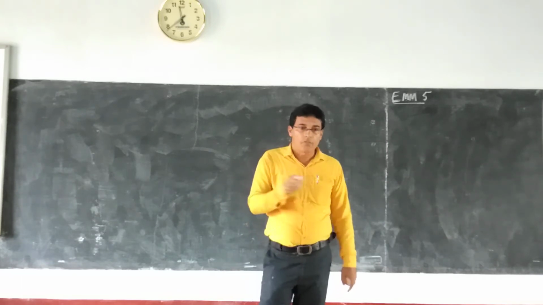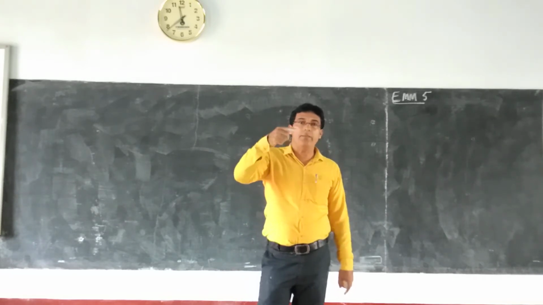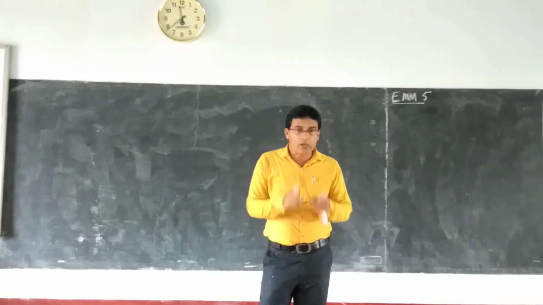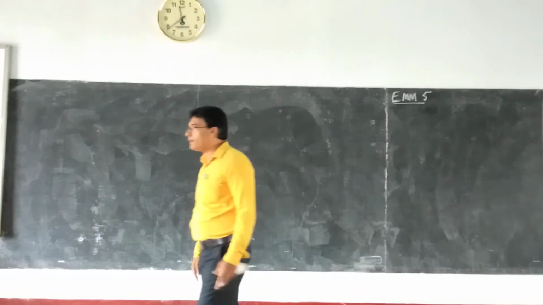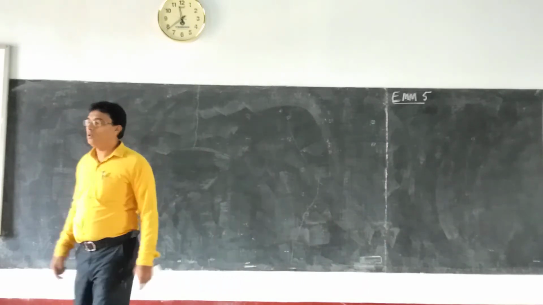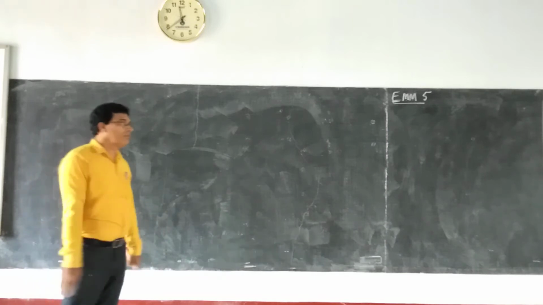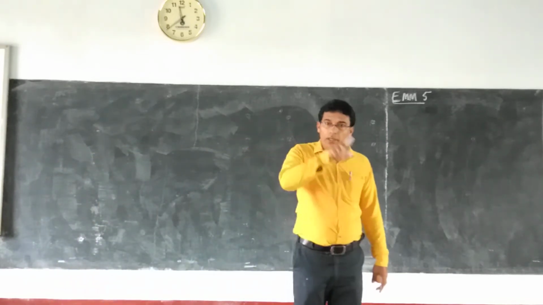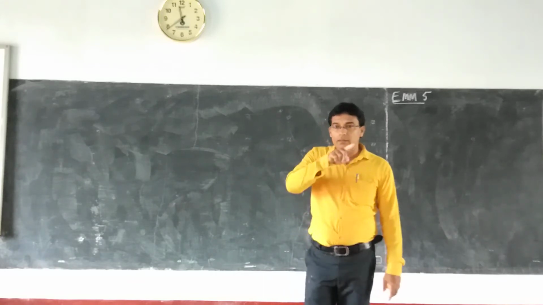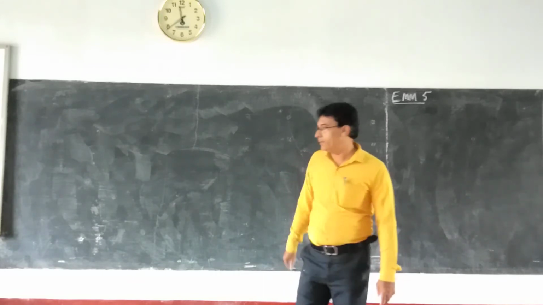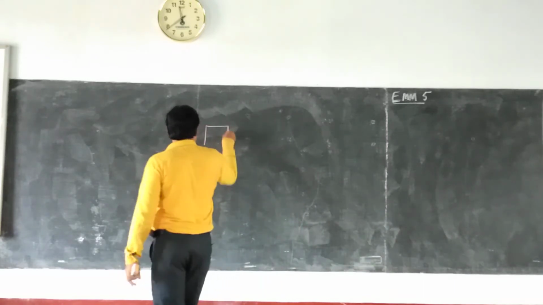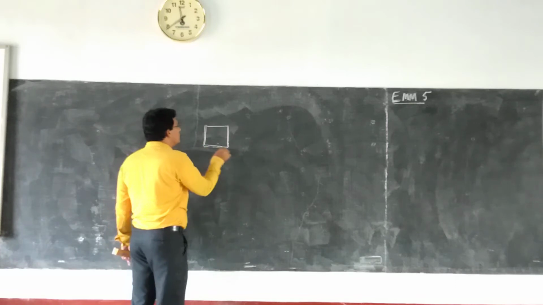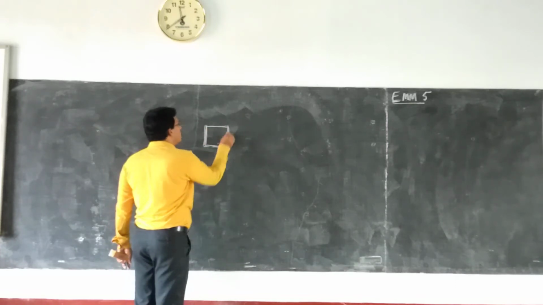Shaped wire, and suppose it is having n number of turns or more number of turns, then it becomes a coil. If it is a rectangular coil or a square, we will consider the current flowing through the coil. Suppose we have a coil of this shape, with a number of turns in it.